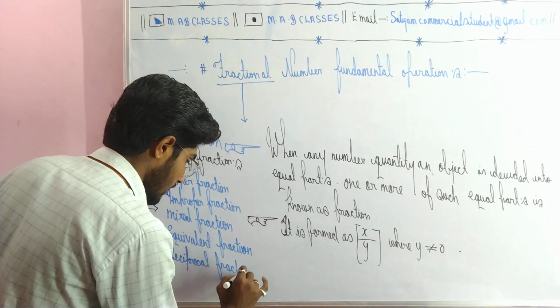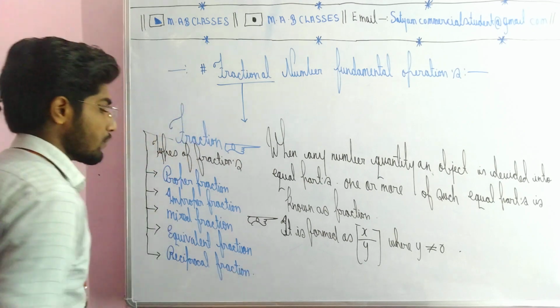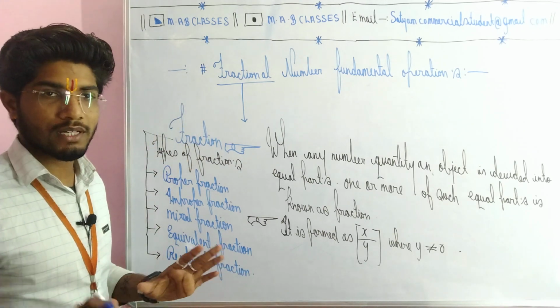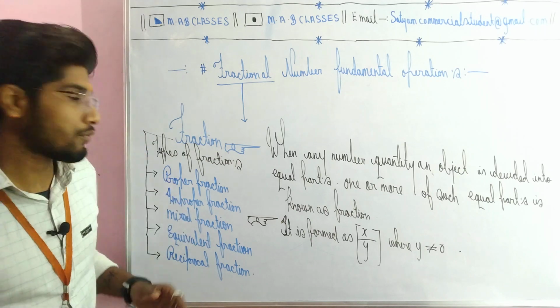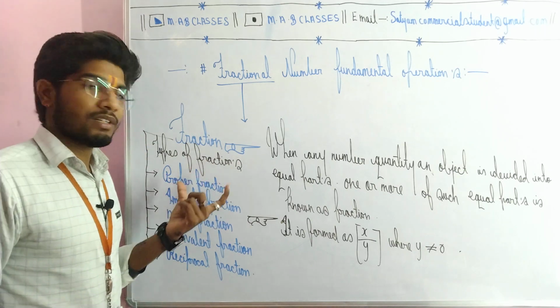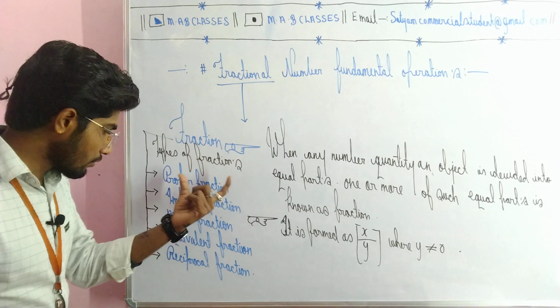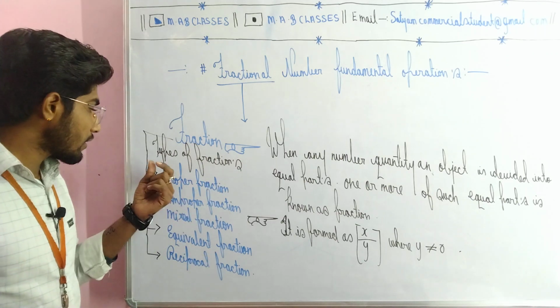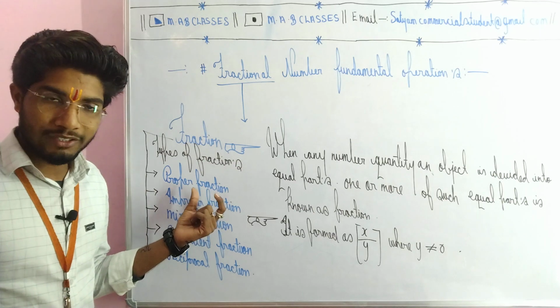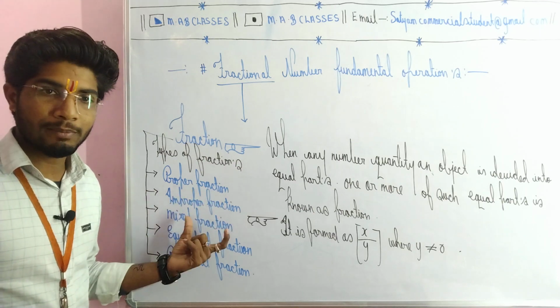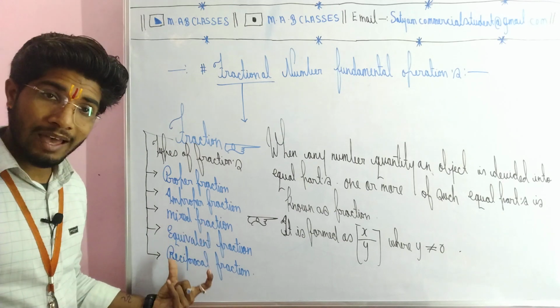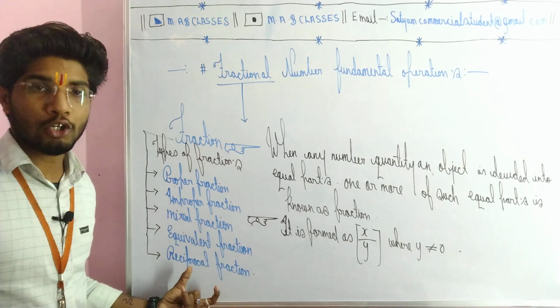Understand very deeply. I will explain how you can find everything. You are looking at your screen. This is mostly important, not any other exercise. We are talking about the types of fractions. So looking at your screen, there are 5 types of fractions. First, the names: proper fraction, improper fraction. Then mixed fraction. Then equivalent fraction. Then reciprocal fraction.